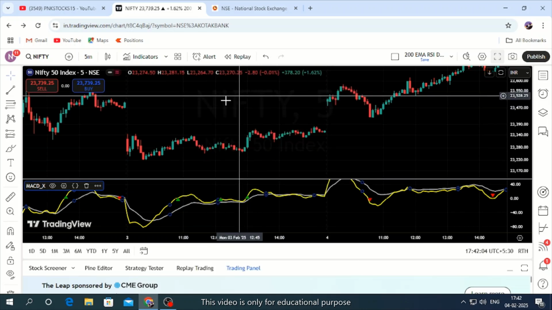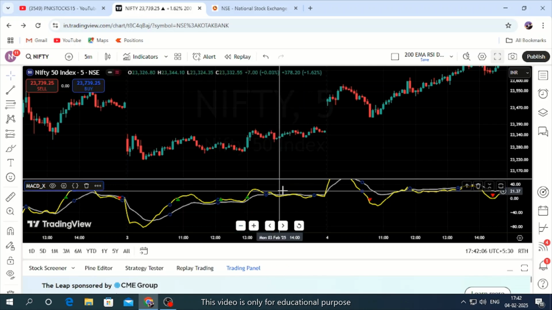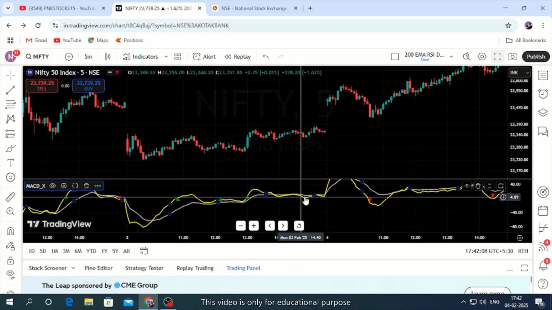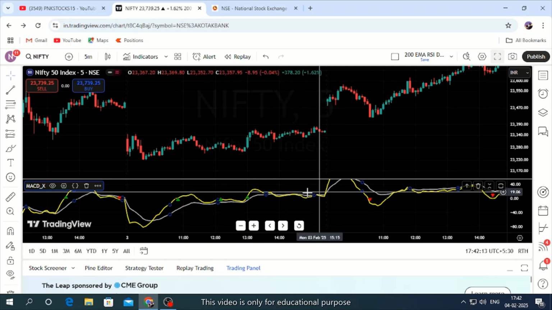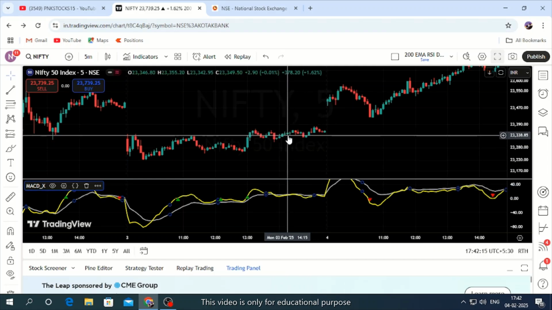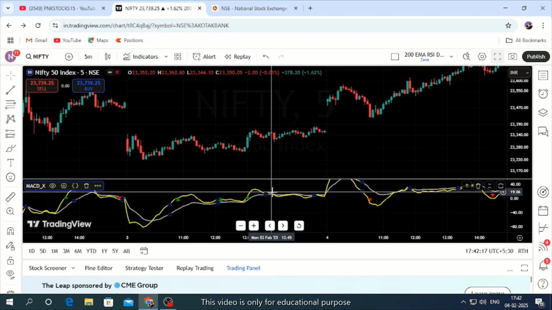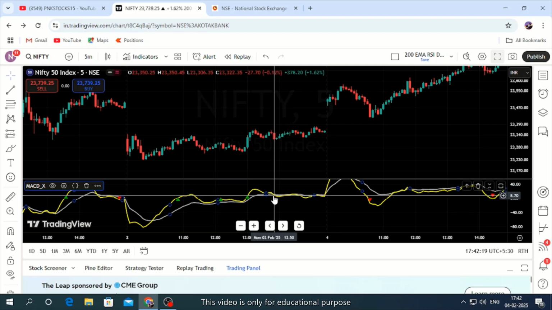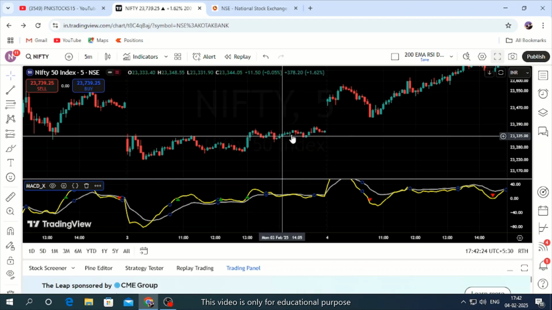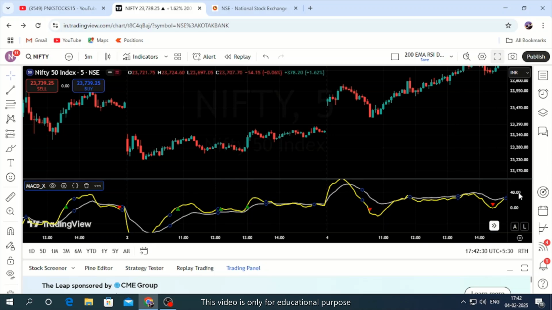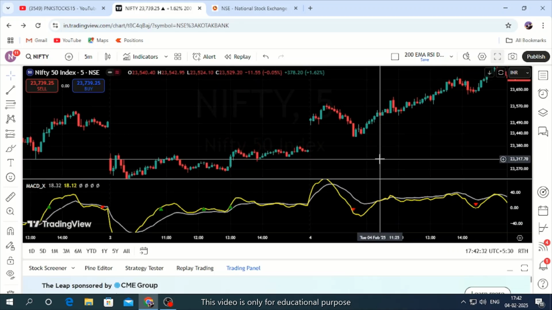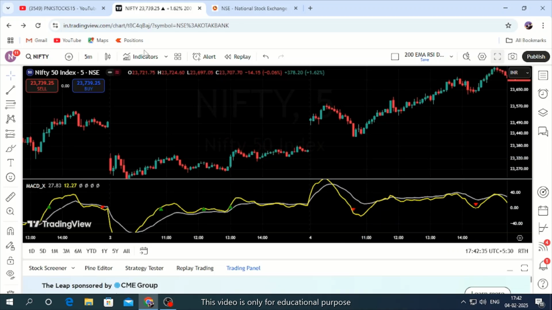Now how to trade on this? See, it is somewhat clumsy here, lines are intercepting one another but not moving horizontally. In that case the price will stay there itself. Suppose you want to short sell here, you sold it here, again the price moved up. See, the price is there itself. You can exit at cost to cost. But to avoid that kind of situation, we'll add one more indicator.